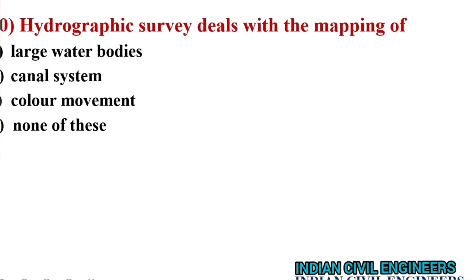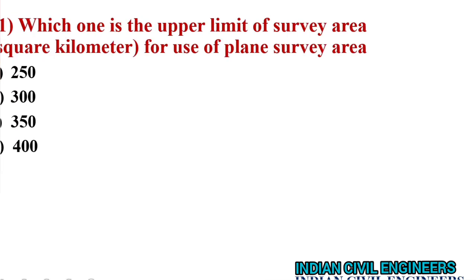Next question. Hydrographic survey deals with the mapping of large water bodies. For large water bodies, we are conducting hydrographic survey. Which one is the upper limit of survey area in square kilometer for use of plane survey? Yes, we know that 250 kilometer is the upper limit of the survey area for plane survey.